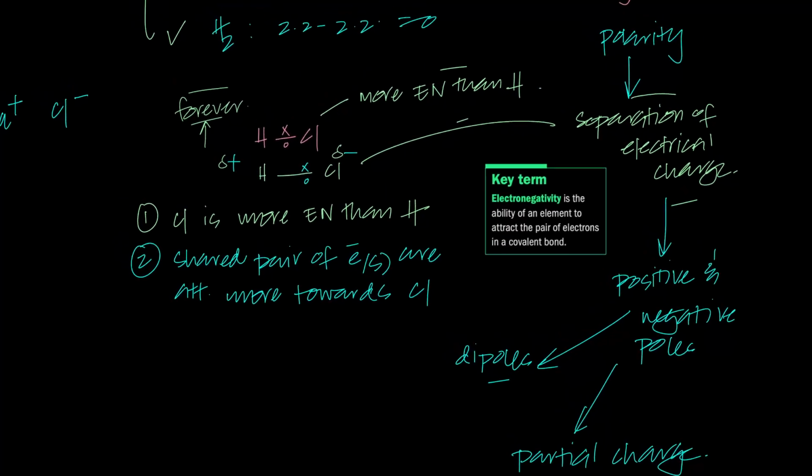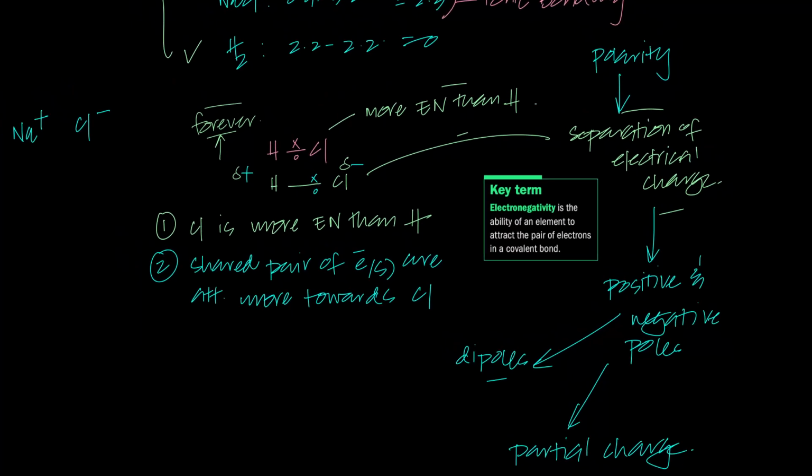So what actually happened? Let me summarize it. There's something known as polarity, which is a separation of electrical charge. And why does separation of electrical charge happen? Because one element is more electronegative than the other element, so the shared pair of electrons would be attracted more towards the more electronegative element, resulting in a partial positive charge and a partial negative charge, resulting in partial positive and partial negative poles, which we call dipoles, and that is what polarity is.